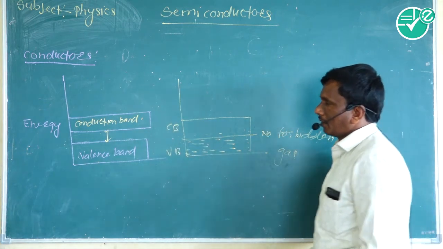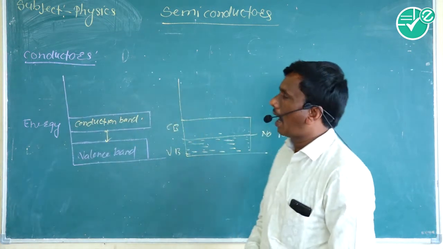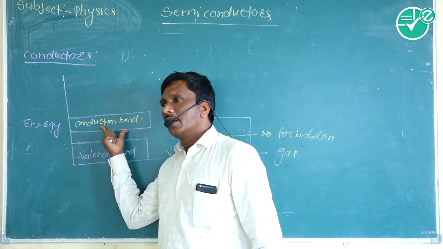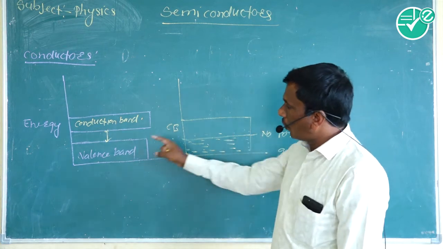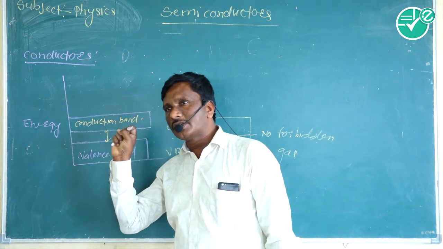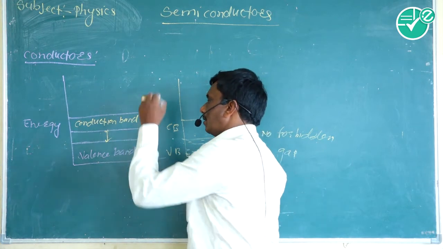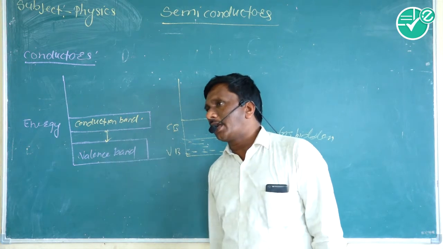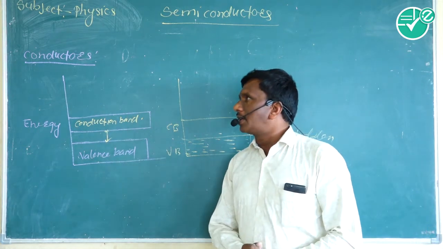That's why the conductor conducts electric current at any temperature, due to the presence of electrons in the conduction band, and there is no forbidden gap or the energy gap is very small. Electrons can go from valence band to conduction band by applying a small electric field. So it is called a conductor.